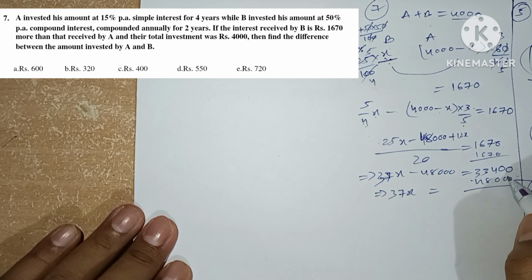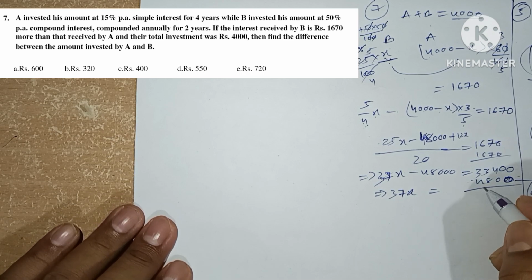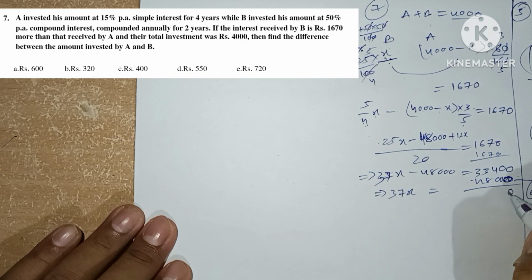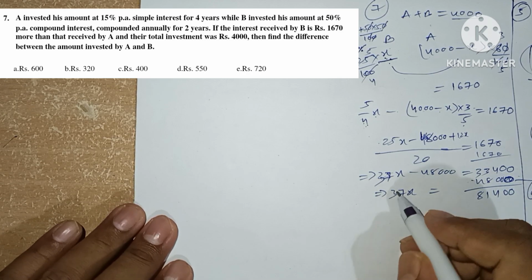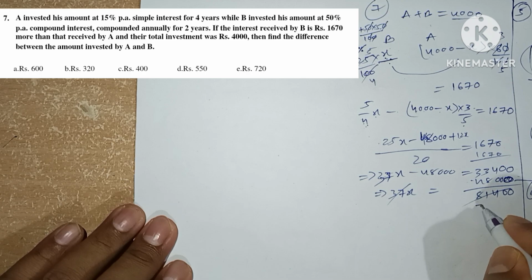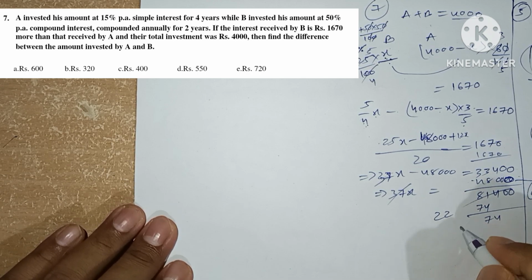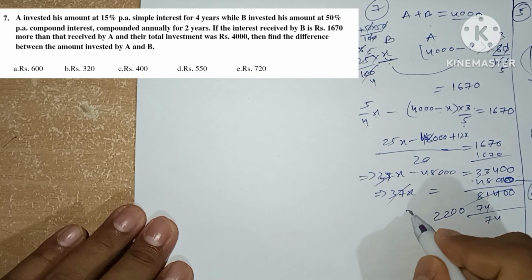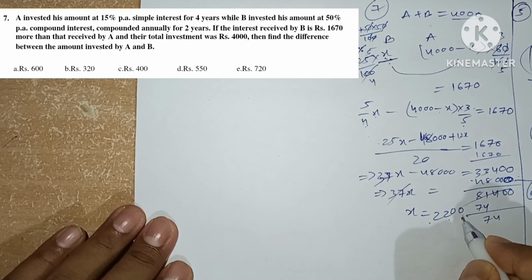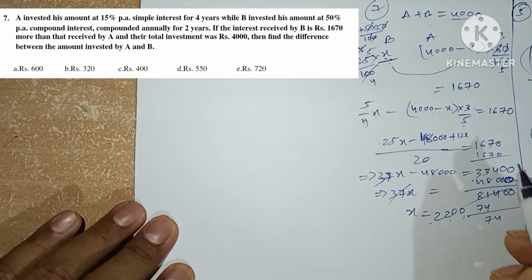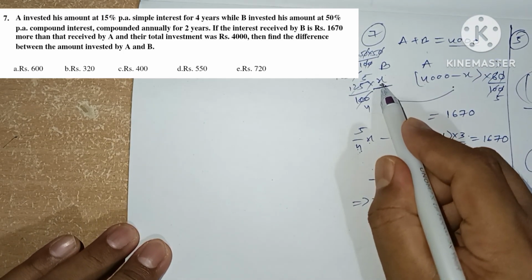So 37x equals this, and 48000 comes to this side with a plus. So we have 81400. 37 twos are 74. So we are left with 74, then again 2 times 00. So the x value we got is 2200.